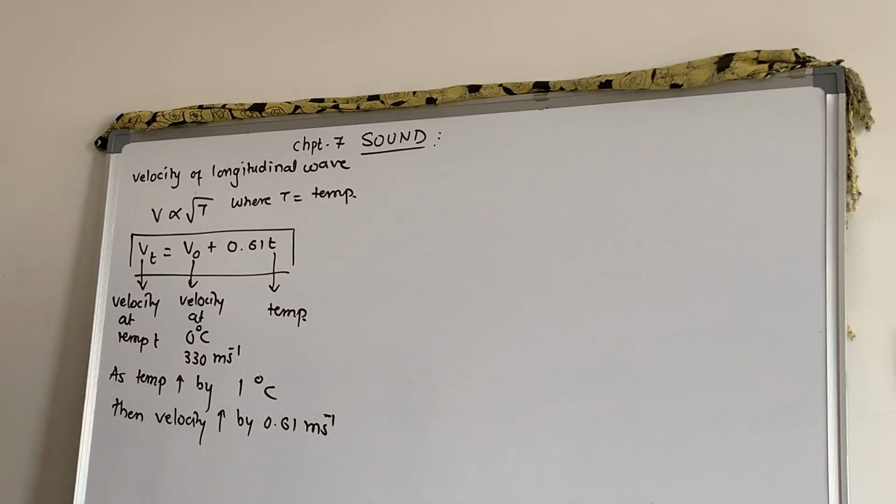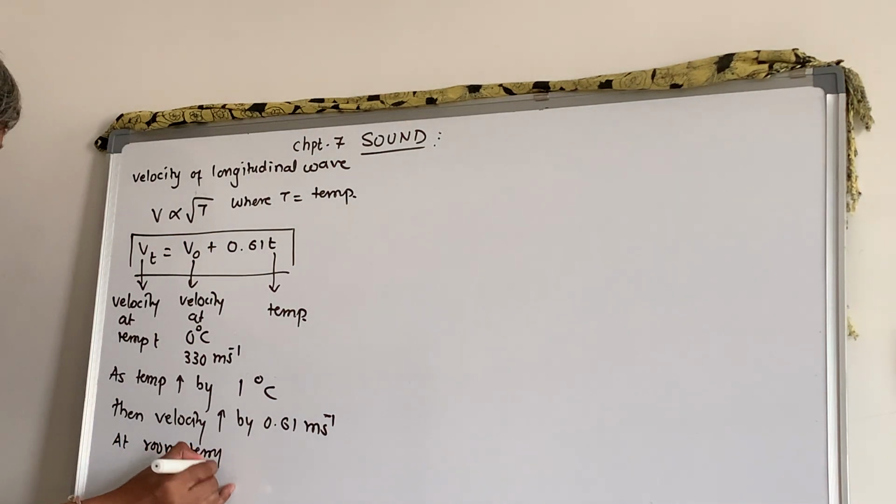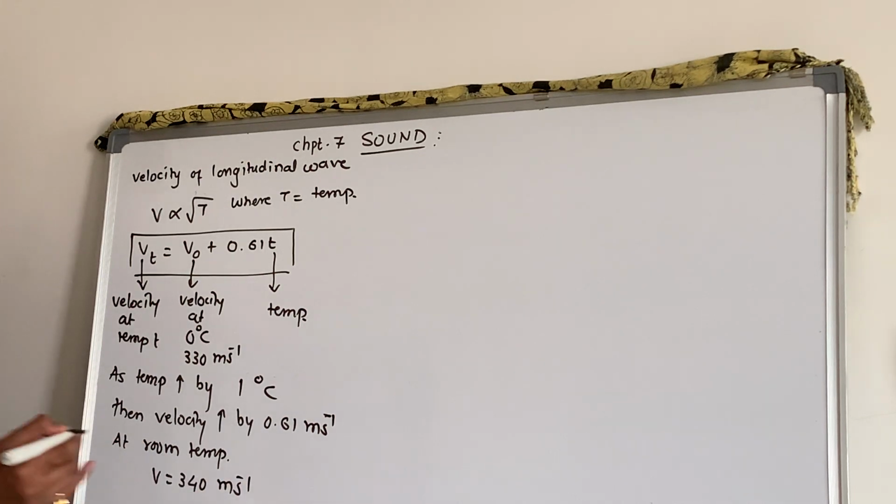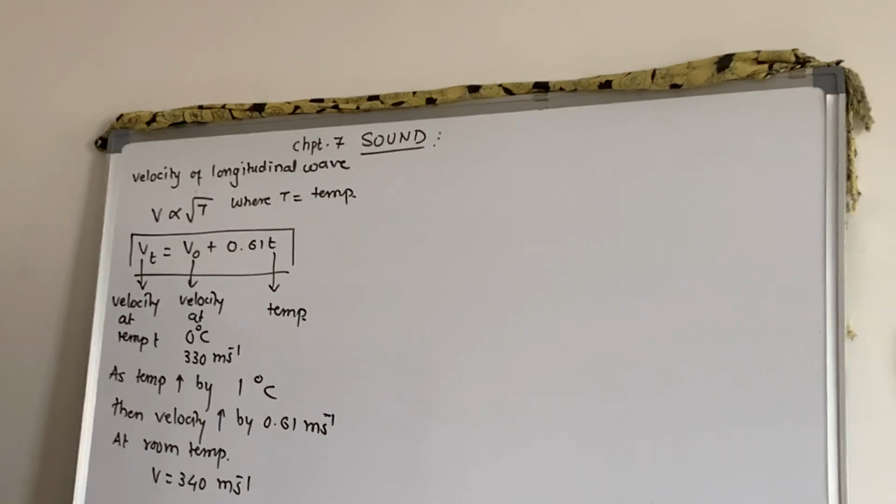And that is why at room temperature we take the velocity of sound as around 340-350 meter per second. These are standard values, right? Okay, this is about the first part.